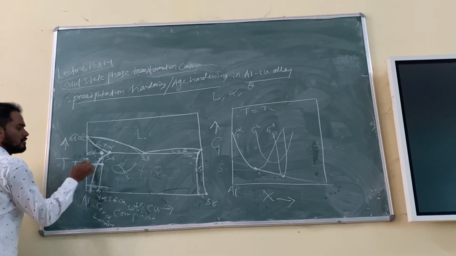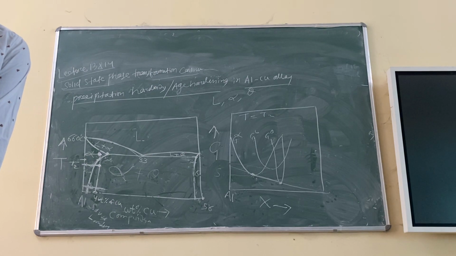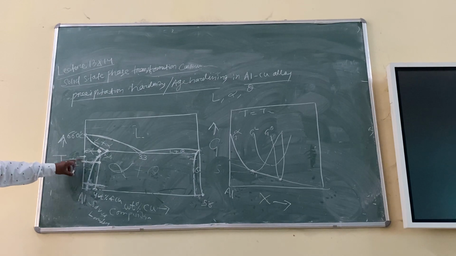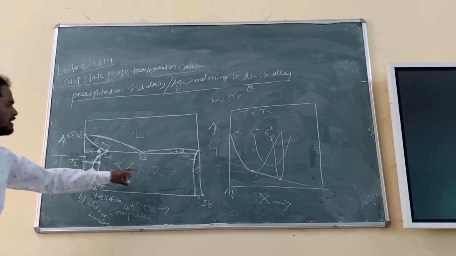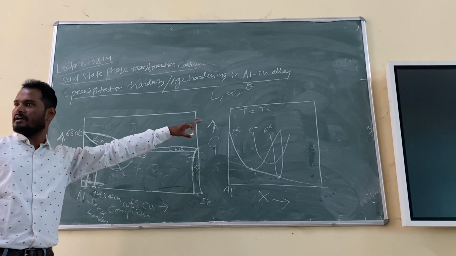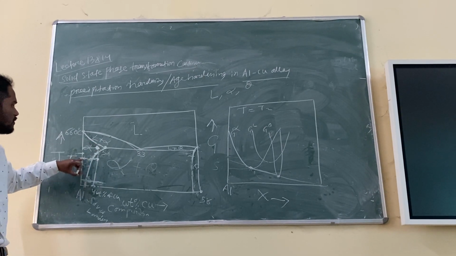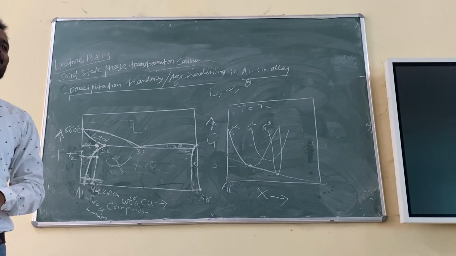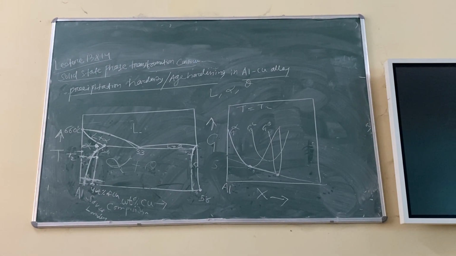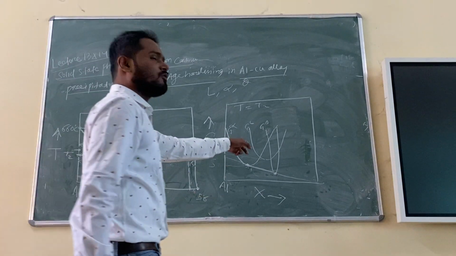This is T2. Fine. But can you tell me what happens if I increase the temperature from T2? Just have a look. At the T2 temperature, it is easily showing alpha is stable, theta is stable, but liquid is unstable. That's why the liquid energy is higher. The curve is higher, right? But if you raise the temperature to the eutectic point, or eutectic temperature, from here to this region, then how can I draw the diagram? At the eutectic point, what is happening? All phases are present. Liquid is also there. Alpha is there. Theta is there. So what happened? What will be the changes?